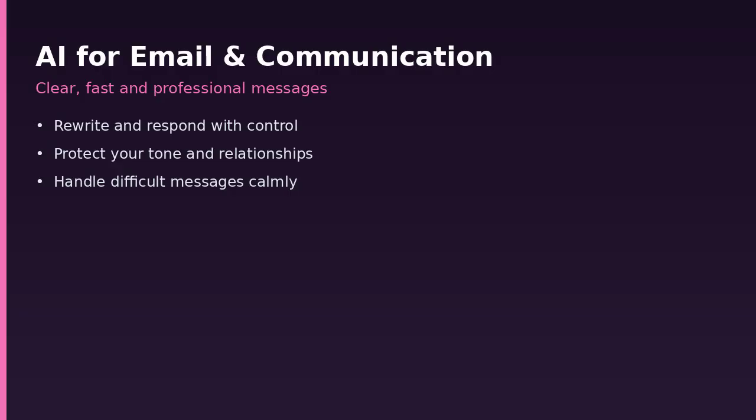In this chapter, we use AI to write clearer, faster, and more professional messages while keeping full control over tone and relationships. Email remains one of the highest volume professional activities. The problem is rarely the volume itself. It is the combination of time pressure, emotional load, and the risk of saying the wrong thing. AI can remove most of the blank page friction and help you stay consistent, provided you keep a human review step.